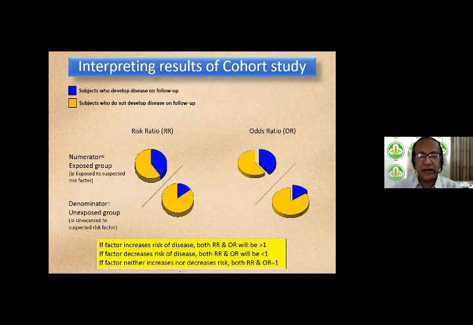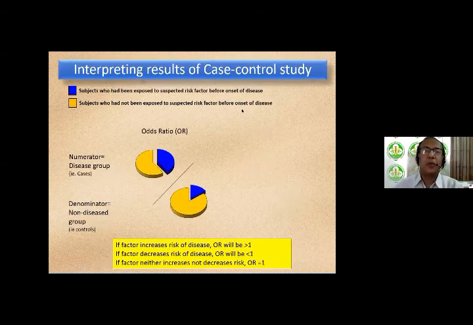And again, if the factor neither increases nor decreases the risk, both risk and odds ratios will be equal to 1. What happens in a case control study? Blue would be subjects who had been exposed to the suspected risk factor before the onset of the disease. Yellow, subjects who had not been exposed to the risk factor before the onset of the disease. So you deal only with odds ratios in a case control study. Numerator are the diseased group, that means cases. Denominator are the non-disease, that is controls.